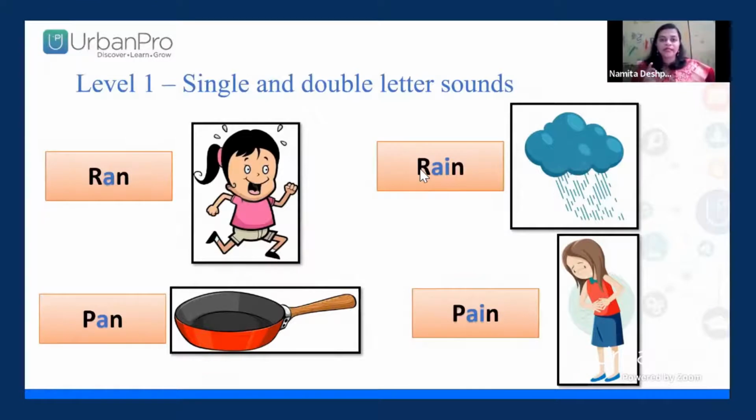See, how many letters are there? 1, 2, 3, and 4. Four letters. But how many sounds? Letter R has sound R. A and I together have sound A. And letter N has sound N. So R, A, N. Only 3 sounds. When we combine them together, the word becomes rain. And if I remove the letter I, it becomes ran. Ran and rain. Similarly, pan and pain. So these are the single letter sounds and the double letter sounds.